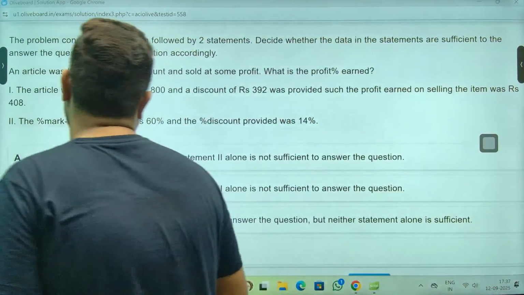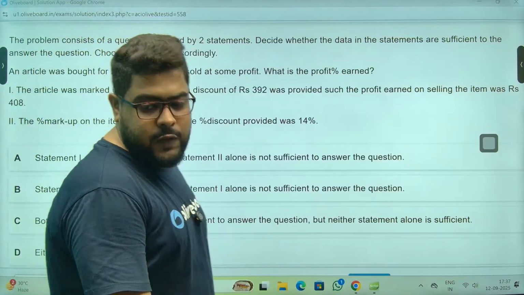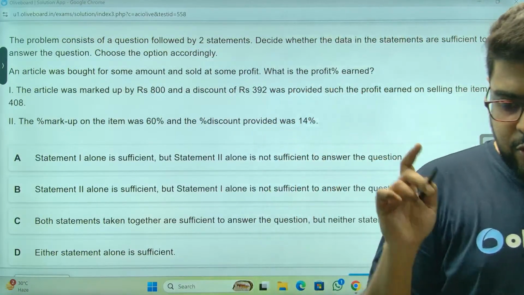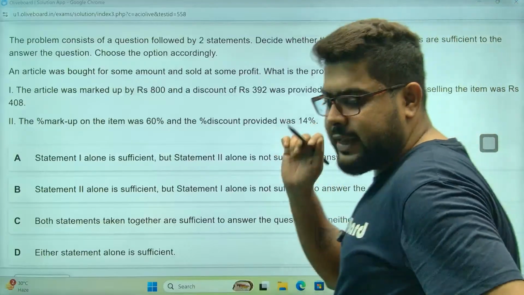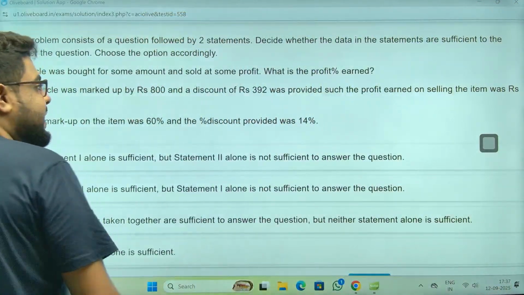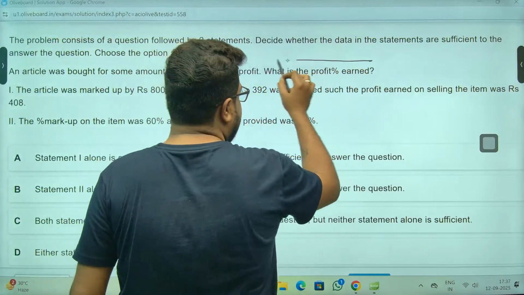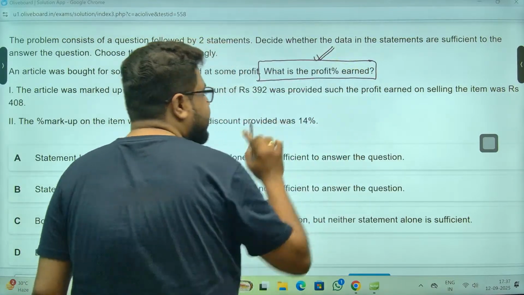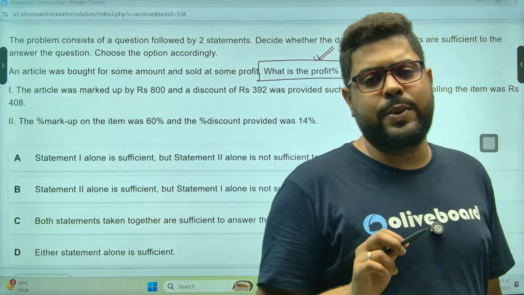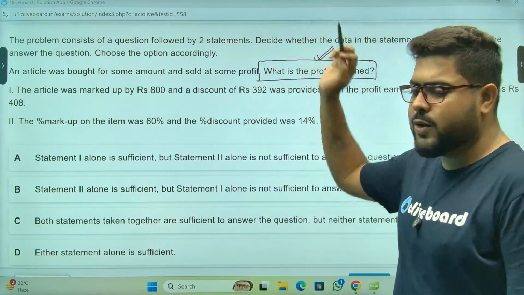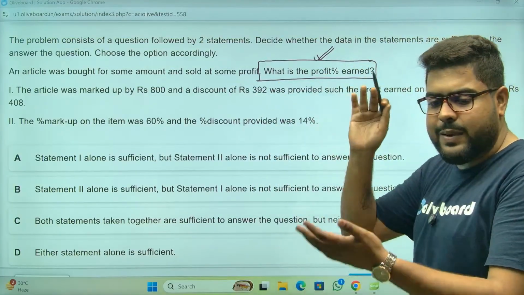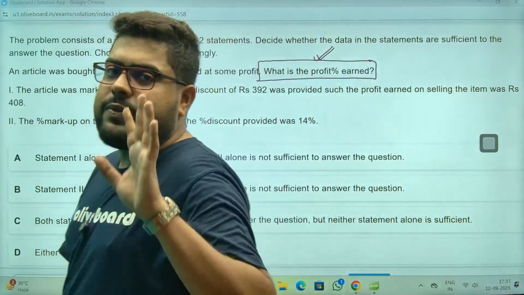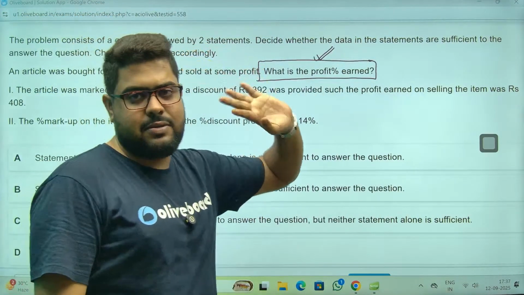So data sufficiency. The best way, I told you guys, you don't need to solve. That's the beauty of this. Solve करना नहीं होता. क्या करना होता है? You just need to understand whether this question can be answered. What's the answer to that question? Nobody is asking you that. We are only interested whether this question can be answered yes or no. What will be that answer? We are not interested.